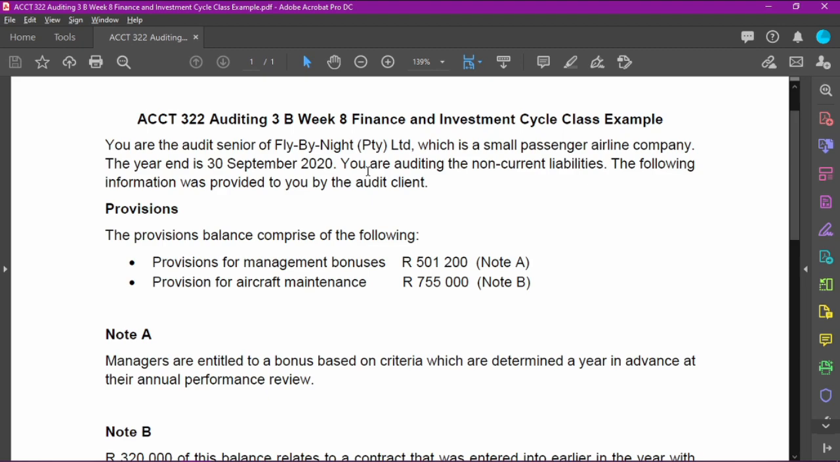Audit senior means you're giving guidance to Fly By Night Pty Limited. So it's a private company, which is a small passenger airline. Already we know passenger airlines are under heavy pressure, number one because of COVID, but even before COVID there had been a number of bankruptcies in the airline industry. So we know that they're under significant